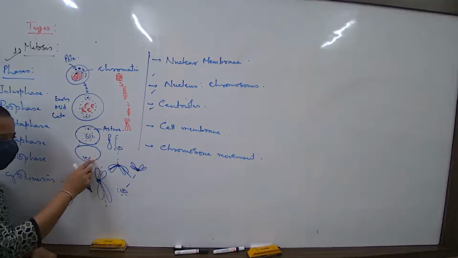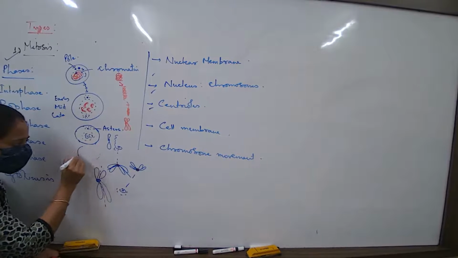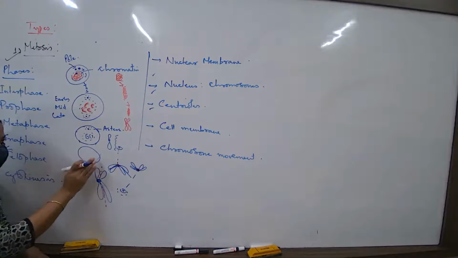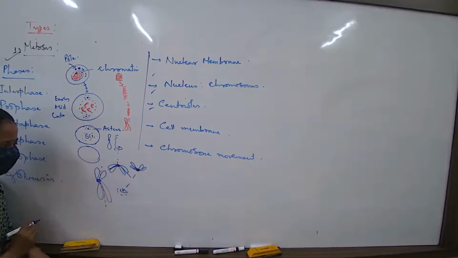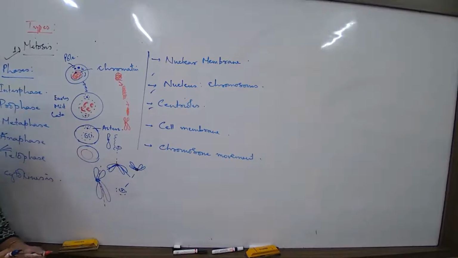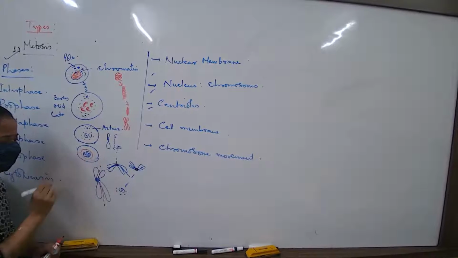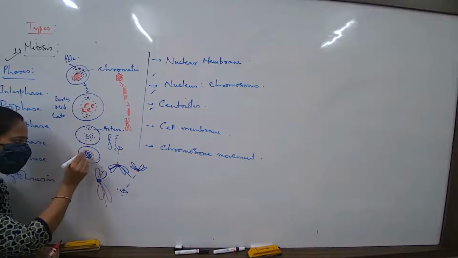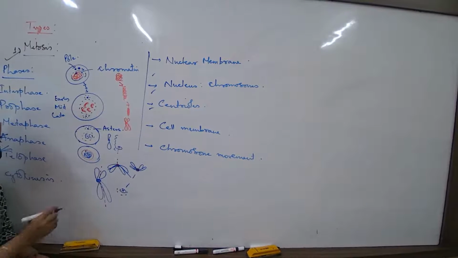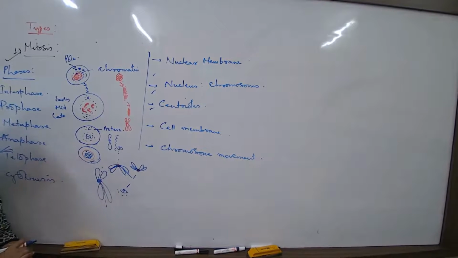Cytokinesis. So after cytokinesis, what is the stage? After cytokinesis, this is the new cell. For this new cell, what about the nuclear membrane? Yes, now the nuclear membrane is there, fully formed. What about the chromatin inside? All like this. The nucleolus, yes, it is there. What about the centriole? Has duplication happened at one end only? No.